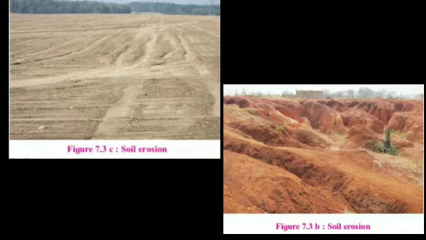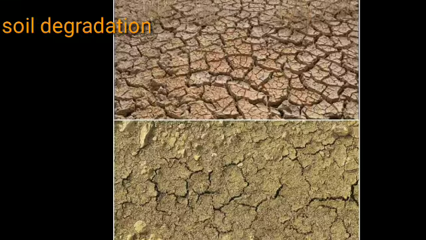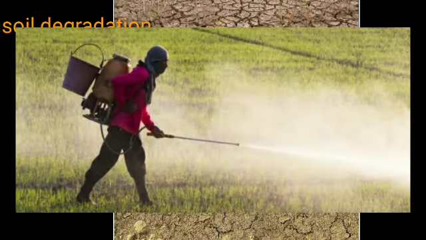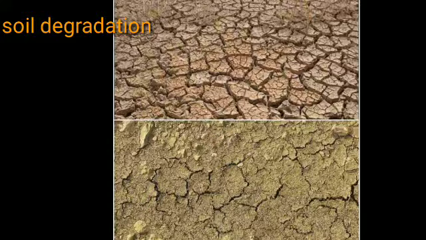Now what is soil degradation? Excessive use of irrigation or chemical fertilizers, insecticides and pesticides on fertile soil degrades the quality of the soil. What happens? If we use chemical fertilizers, insecticides or pesticides in a farm, the quality of soil gets degraded, means lowered.